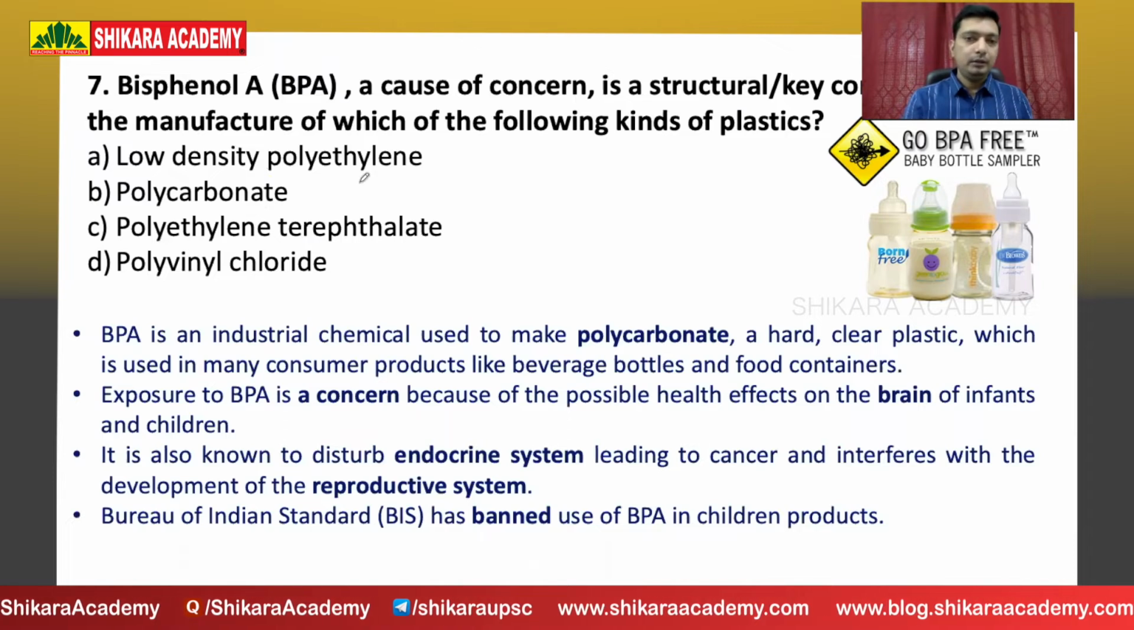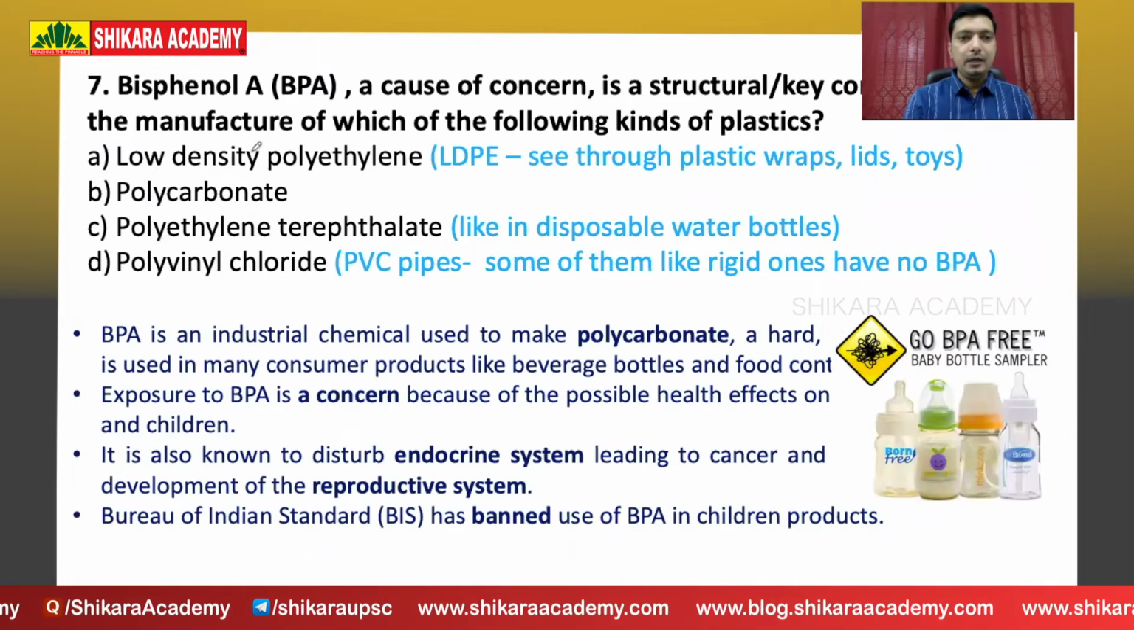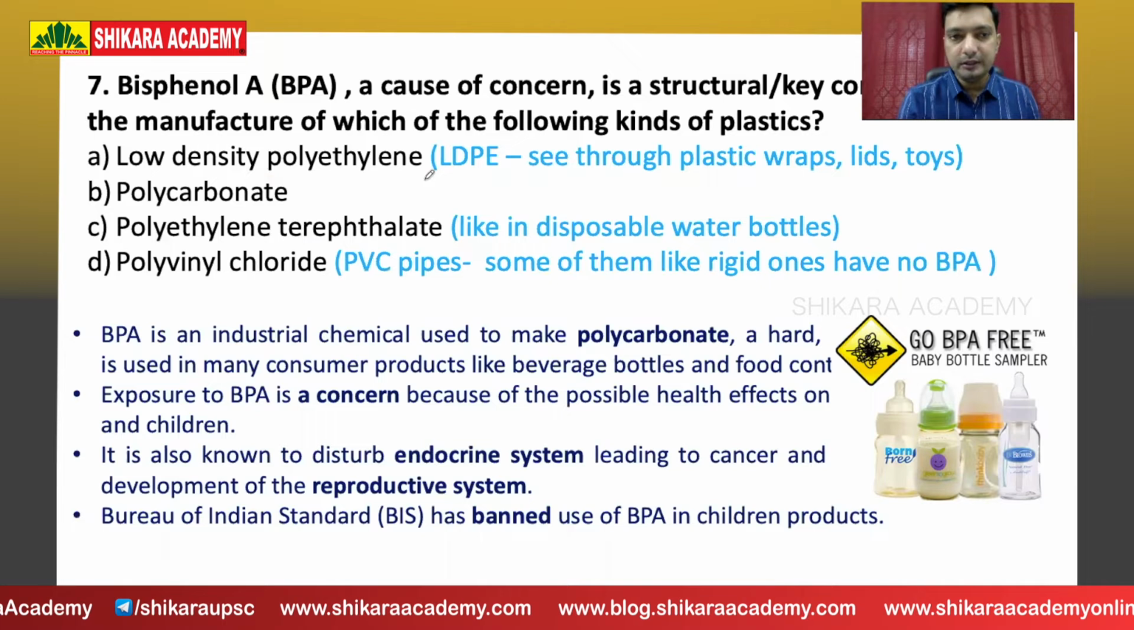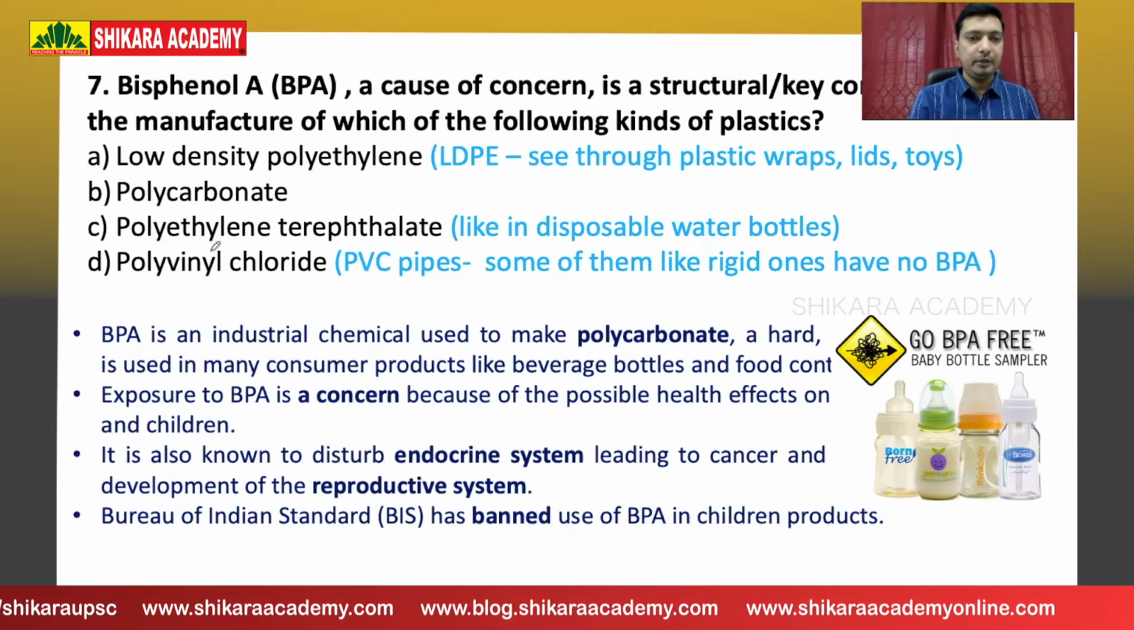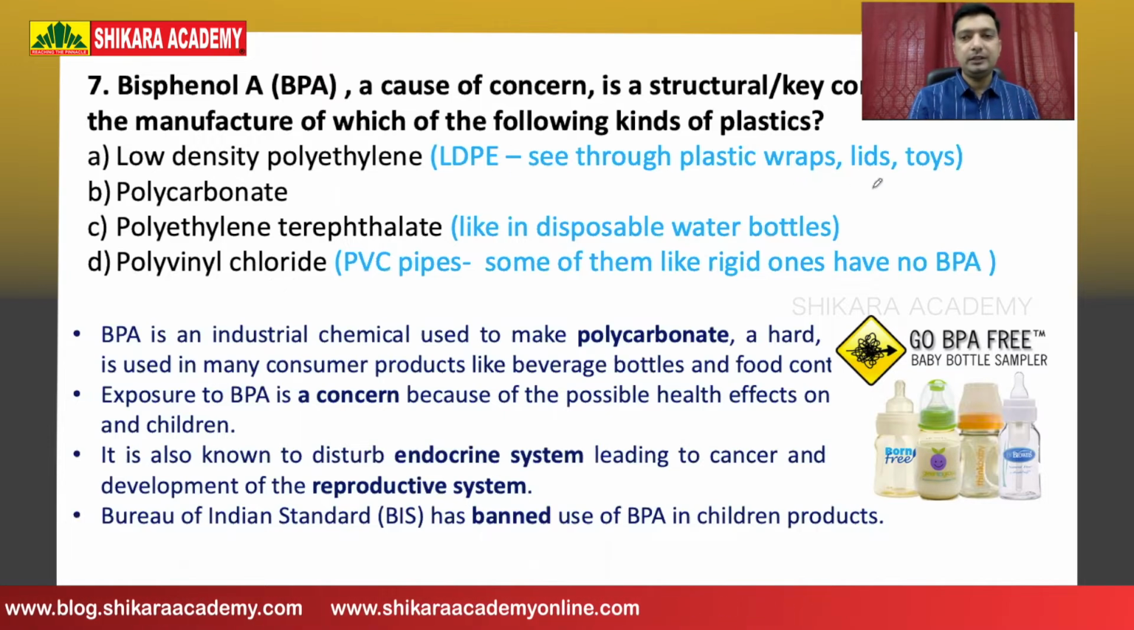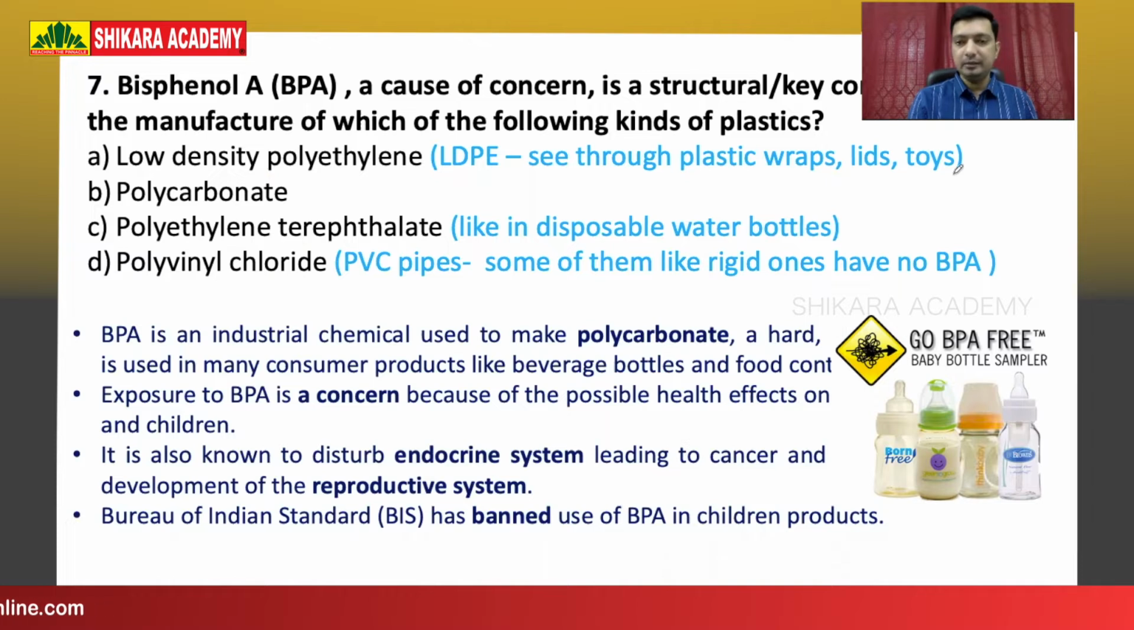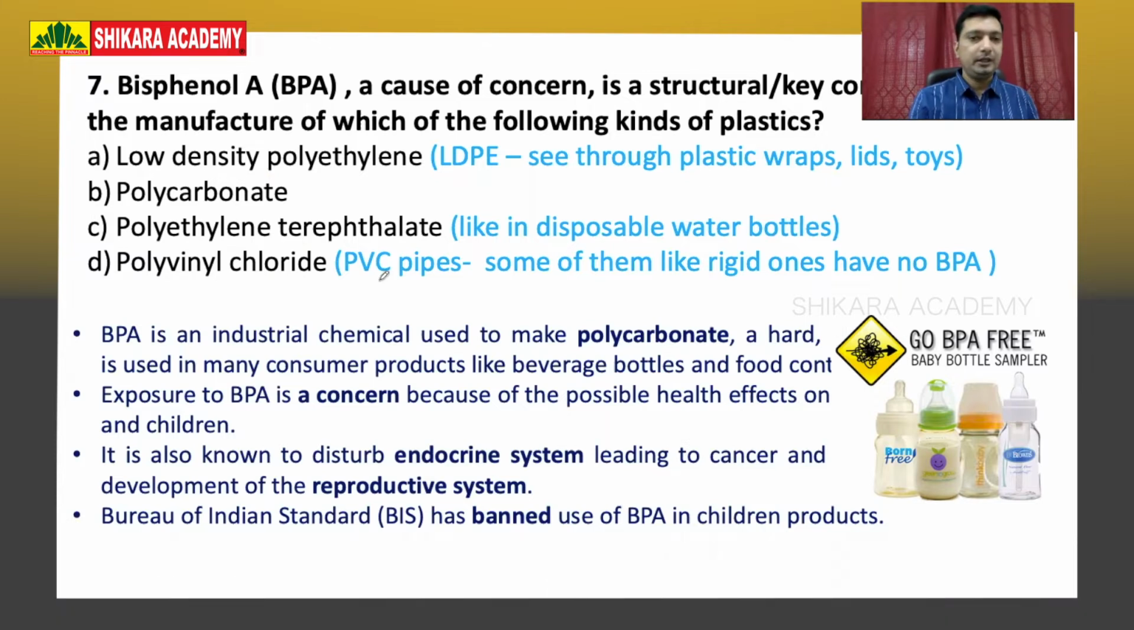LDPE, or low density polyethylene, is the first option, polycarbonate second, polyethylene terephthalate third, and polyvinyl chloride is the fourth option. LDPE, we normally see in packages, see-through plastics like wraps around biscuits or condiments. Plastic lids and toys contain this LDPE, which doesn't contain BPA. And polyethylene terephthalate is usually the disposable water bottles we use. They are made up of this substance.